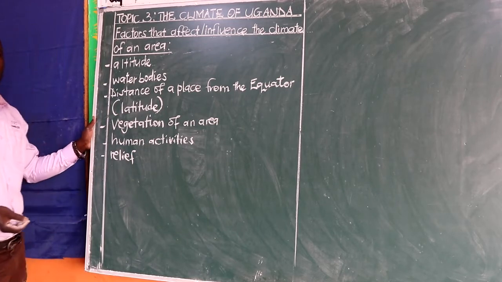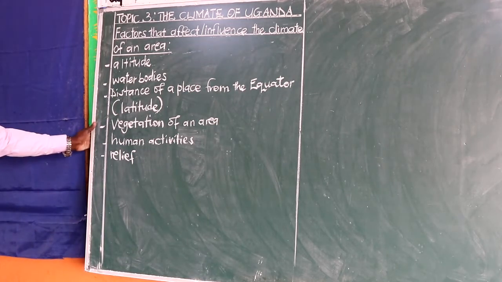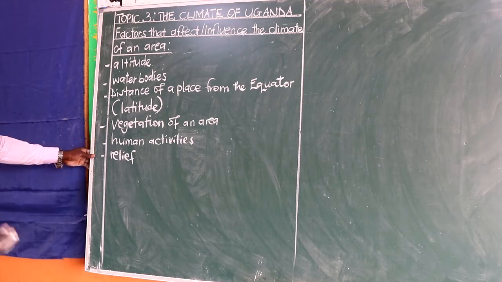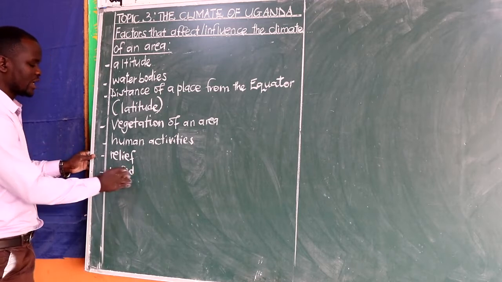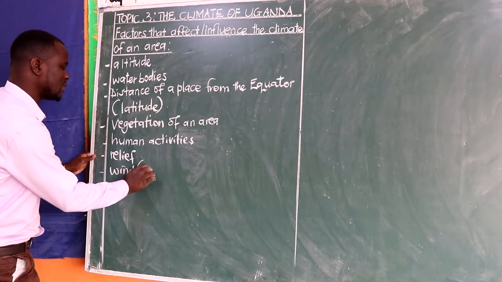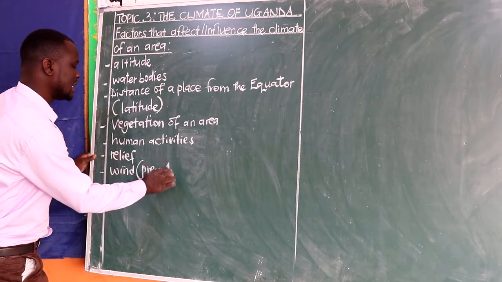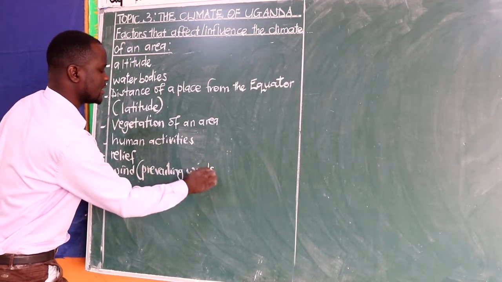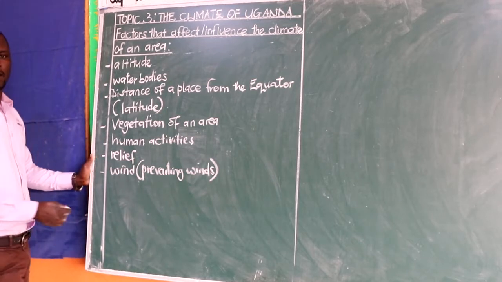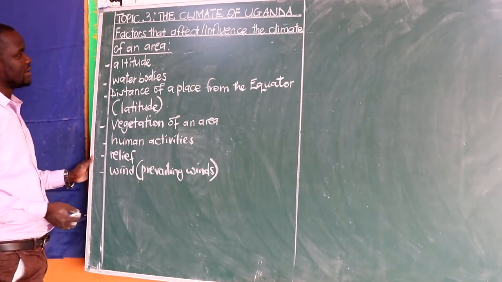That is the general appearance of an area, which can also affect the climate of an area. And then we shall also be having others like wind. This is what we call prevailing winds. We shall be looking at how winds can determine the climate of an area.